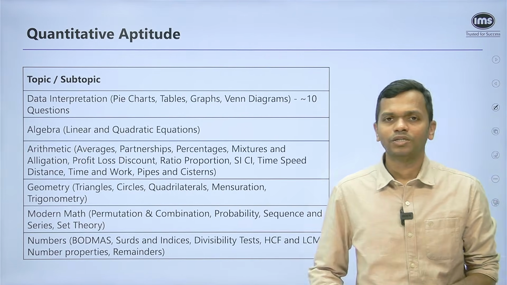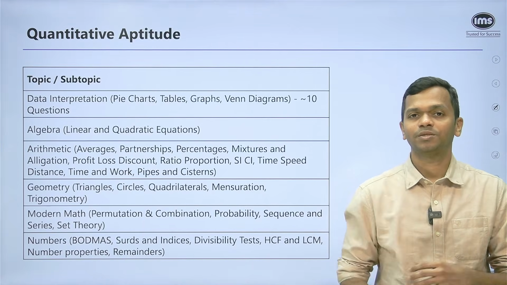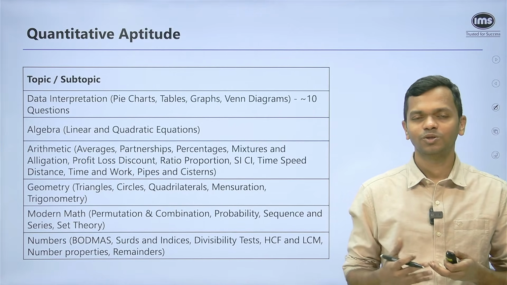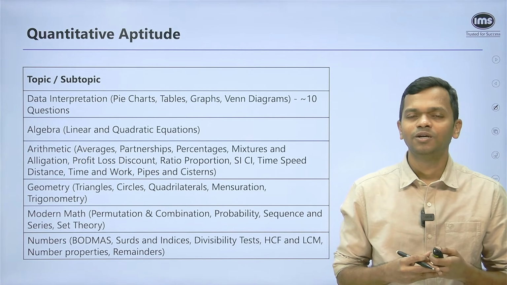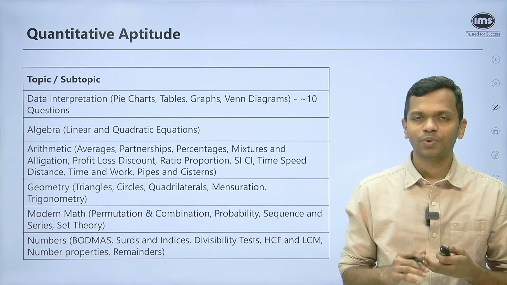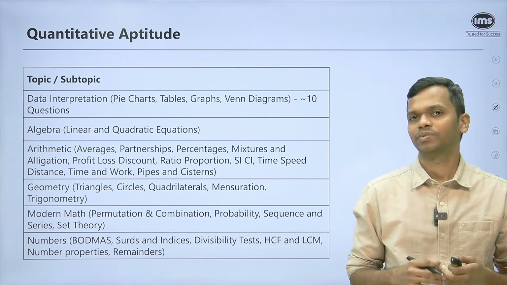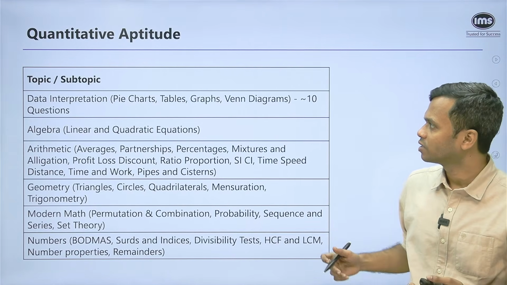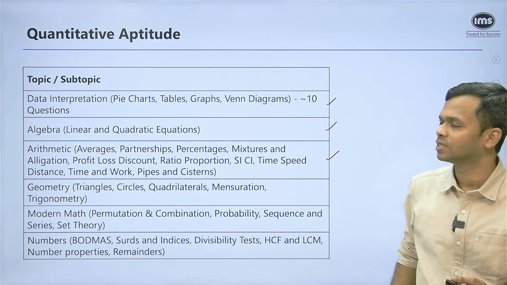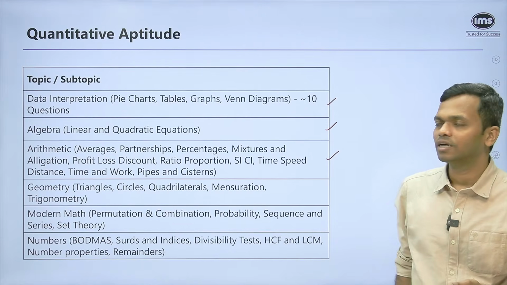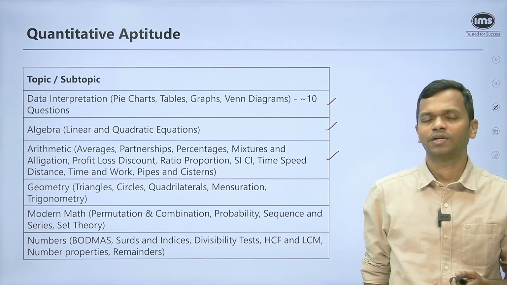Now let's move on to the quant section. A lot of students, especially in CET, firstly they are scared of quant, so they say that I'm going to leave quant completely. That's not a good idea. So you should not leave quant completely. What you need to do is you need to focus on the topics that are important. And when you look at this, I would say if I have to pick, the most important areas are going to be these 3. So when you look at data interpretation, that's around 10 questions that you can get.